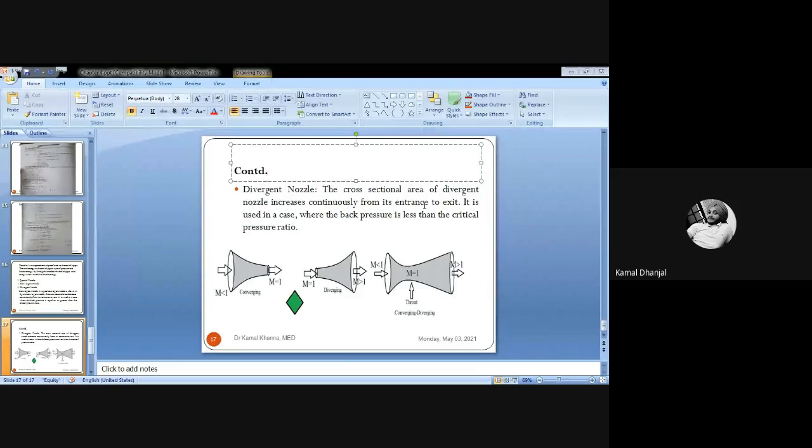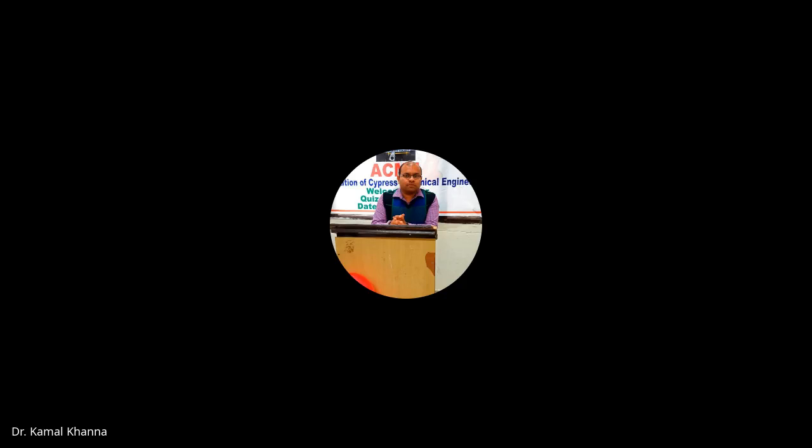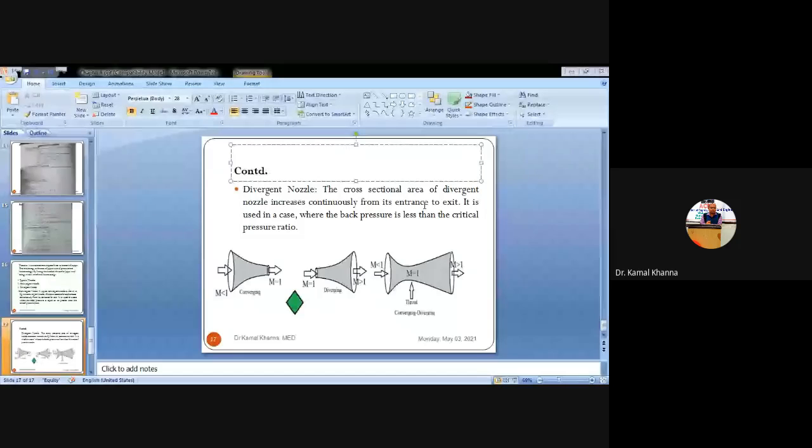So the converging nozzle, you can see in the first figure, the diameter at the entry is larger as compared to the diameter at the exit. Whenever the diameter at the exit is lesser, there is a chance of increasing the velocity, because you are decreasing the pressure and increasing the velocity. Whereas in the second figure you can see that at the entry the diameter is less, but at the exit the diameter is more. So concentrating on the second figure, the diameter at the exit is more, the velocity will be less, because the pressure will increase as the diameter becomes more.